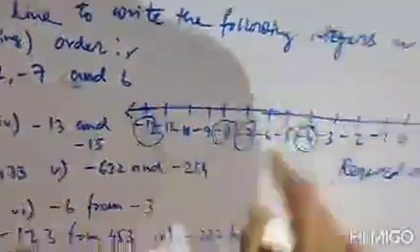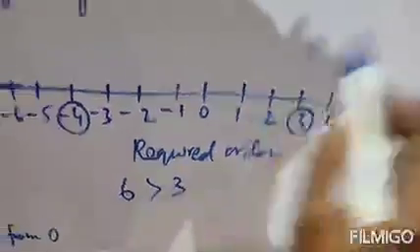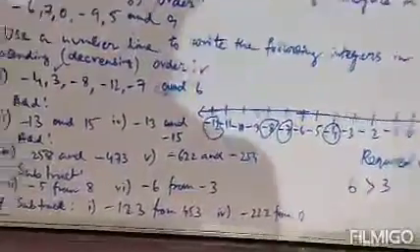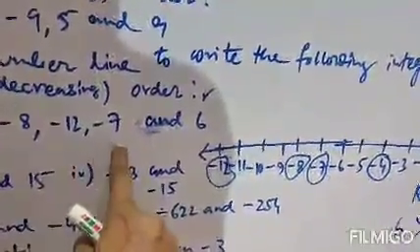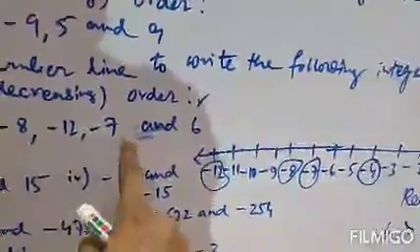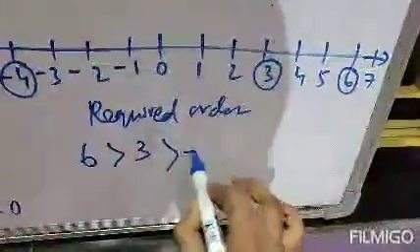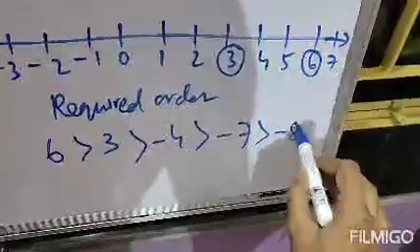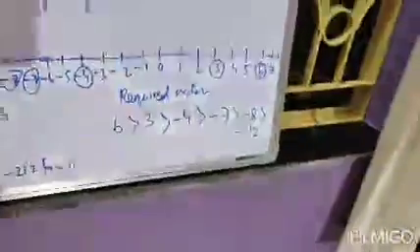Between 6 and 3, 6 is bigger, so you will write 6 first, then 3, as the question says decreasing order, that means from bigger to smaller. Then the remaining numbers, that is minus 4, minus 8, minus 12 and minus 7. Among these 4 numbers, the bigger number is minus 4. Next minus 7. Next minus 8. Next minus 12. So this is the order.